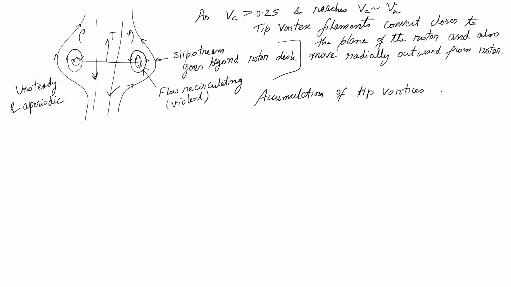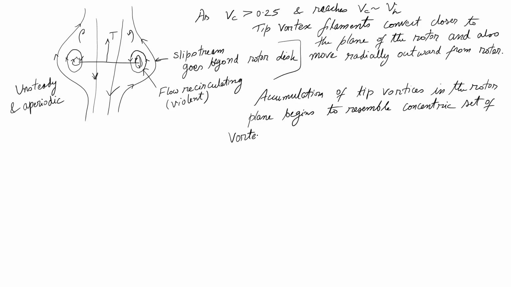So, this bundling up of tip vortices in the rotor plane resembles, or rather begins to resemble, a concentric set of vortex rings, or ring of vortices. And hence the name vortex ring state.